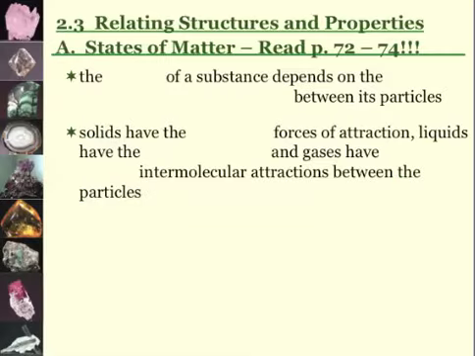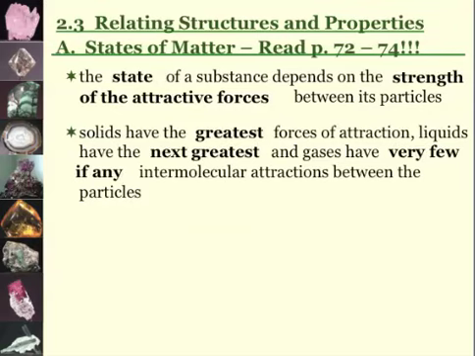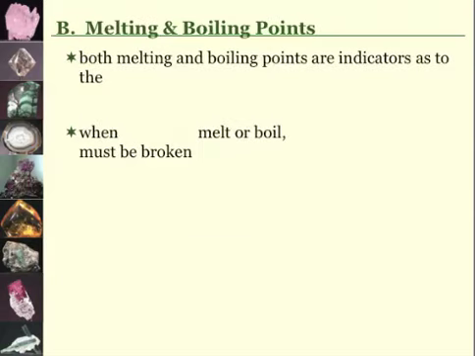Now, if we relate structures to properties, for states of matter, I want you guys to read pages 72 to 74 in your textbook. It's going to help out, okay? The state of a substance depends on the strength of the attractive forces between its particles. Solids have the greatest forces of attraction, liquids have the next greatest, and gases have very few, if any, intermolecular attractions between the particles. Okay?